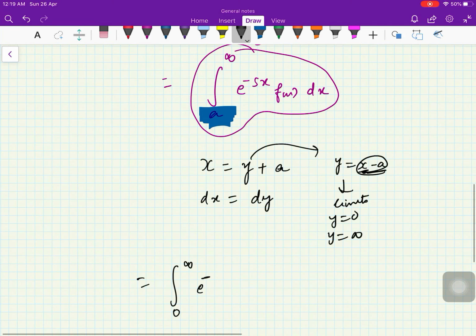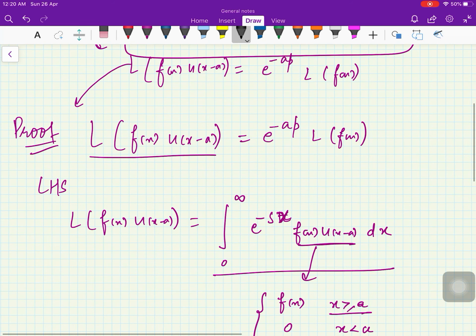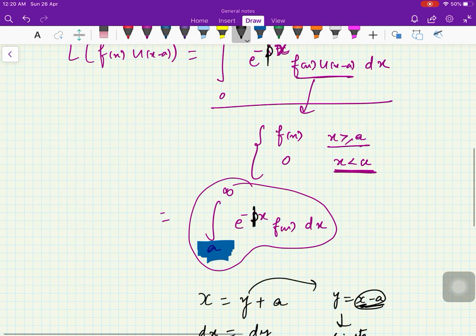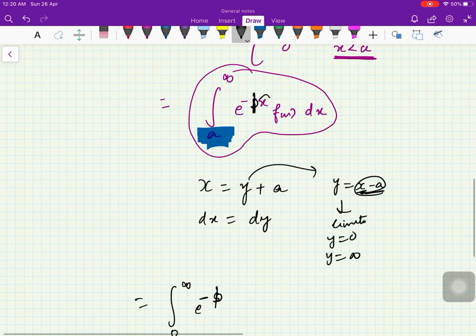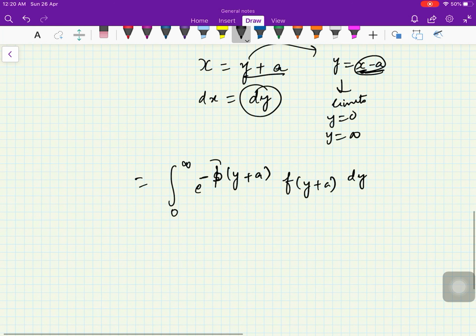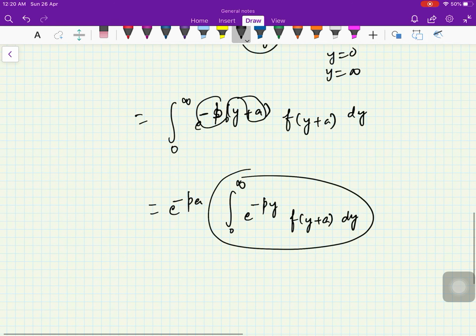So you will get the integral from 0 to infinity of e raised to power minus s. I'm sorry, in the notation I have used the variable p. Here you see this is p. Some people use p or s, it is the same, so I'm using p here. In place of x you will put y plus a, so you will put f of y plus a here, and in place of dx you will put dy. Now you bring this pa term outside, so this is e raised to minus pa times the integral from 0 to infinity of e raised to minus py f of y plus a dy.